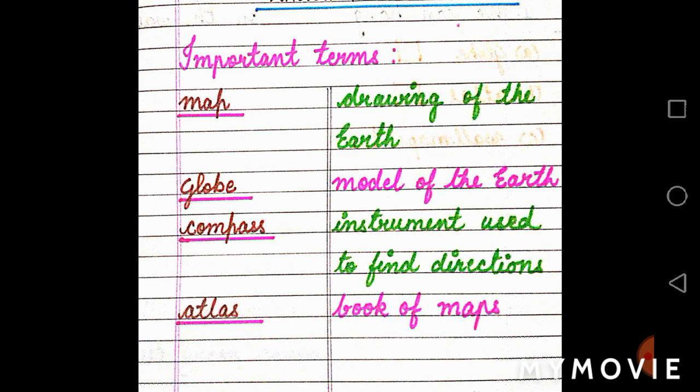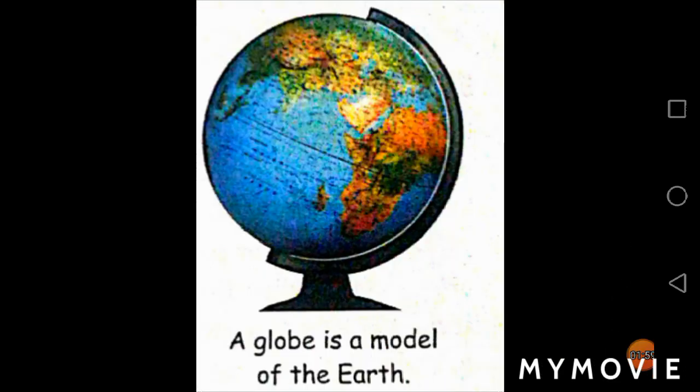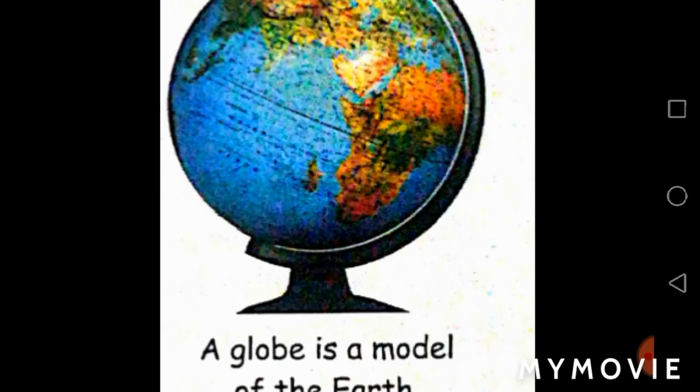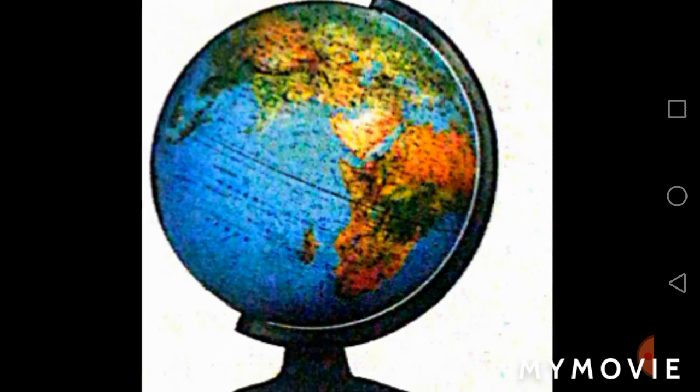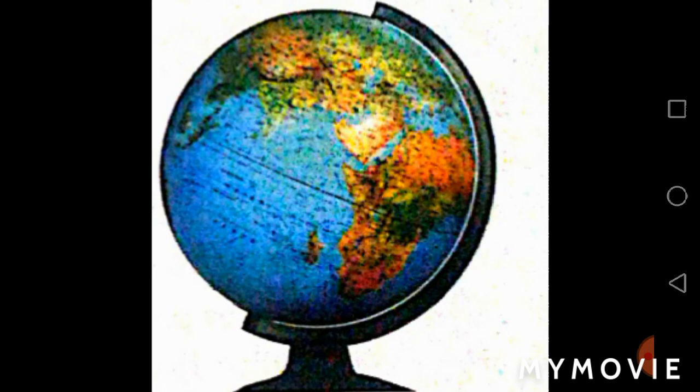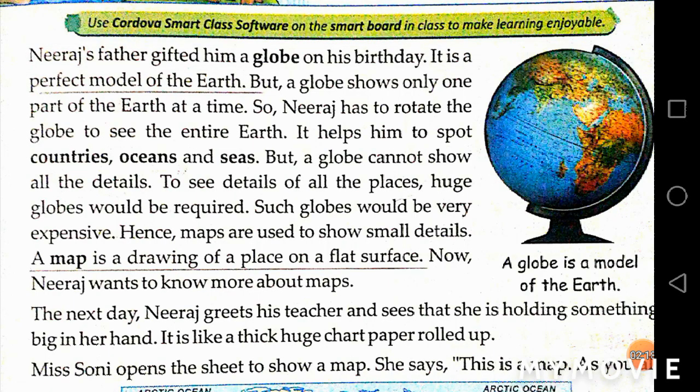Now we will discuss the first topic of the chapter. Students, can you identify the object in the picture? This is the globe. Very good. Now students, what is a globe? In this paragraph, we'll discuss it. First of all, let me read this paragraph for you. Neeraj's father gifted him a globe on his birthday. It is a perfect model of the earth. But a globe shows only one part of the earth at a time. So Neeraj has to rotate the globe to see the entire earth.